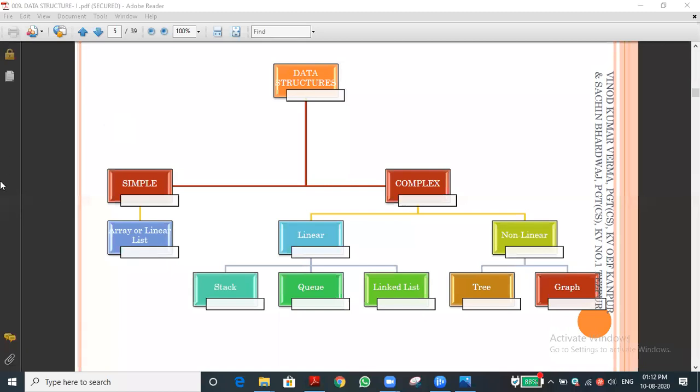For example, in the simple data structures, array is a data type that is not in Python. That's what I'm telling you: array is one of the data types we use in C++ or Java, such programming languages, not in Python. In Python, instead of array, we are going to use the list. Have you understood? Array is one of the data types, not in Python.